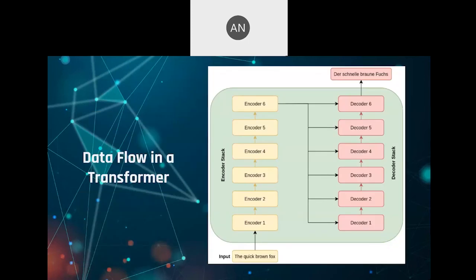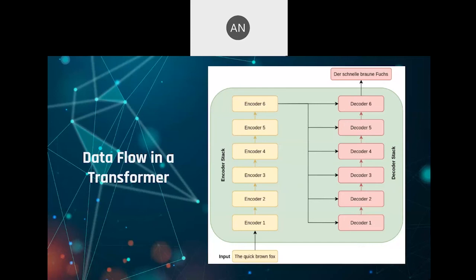So in a translation transformer, the data flow can be represented as such. There should be two stacks, one of encoders and one of decoders. And each stack should contain six encoders or six decoders. Again, I say six because this is the number that was used in that paper, which I have mentioned twice by now. But today, people do use more than six. That obviously depends on the computation power that you have.